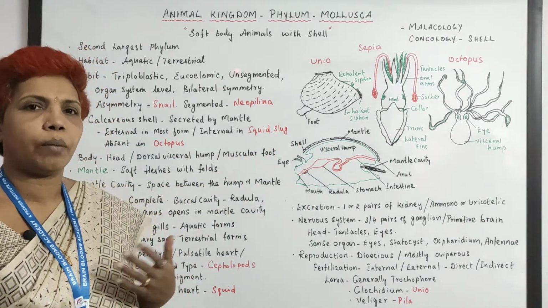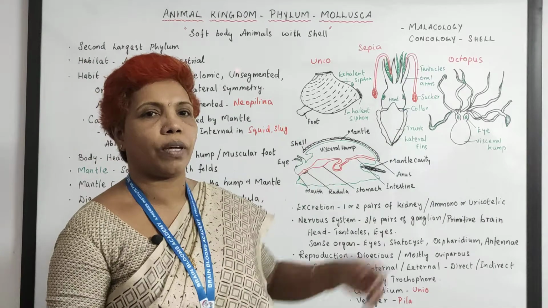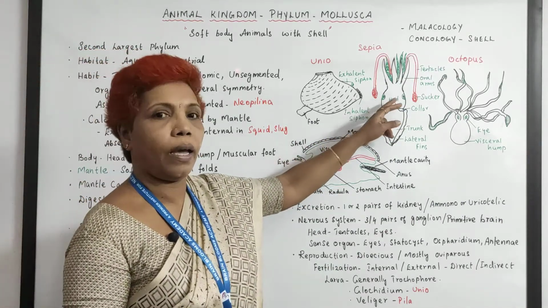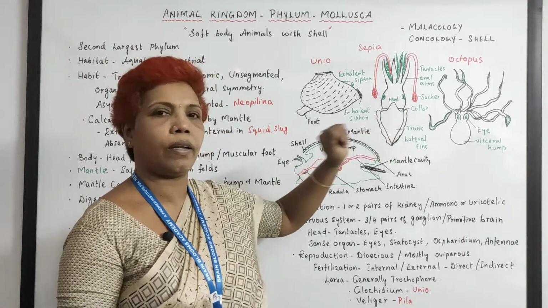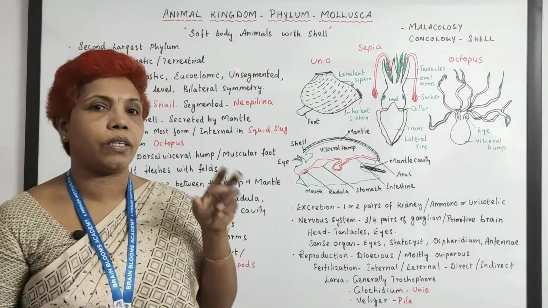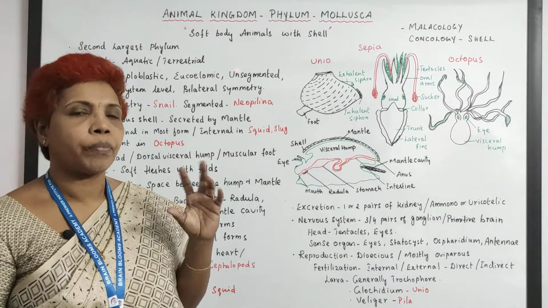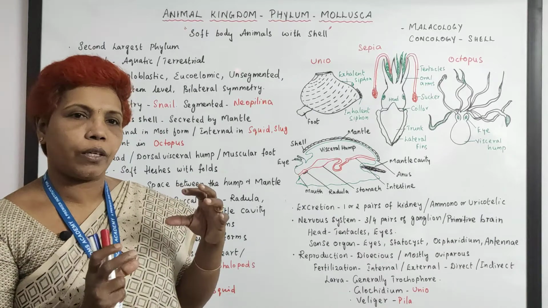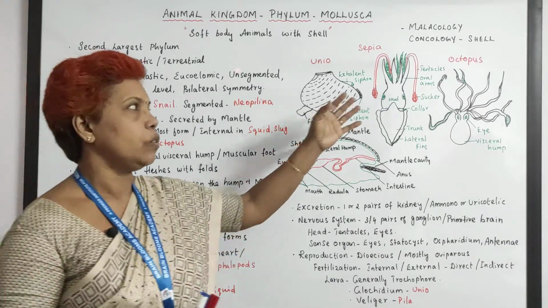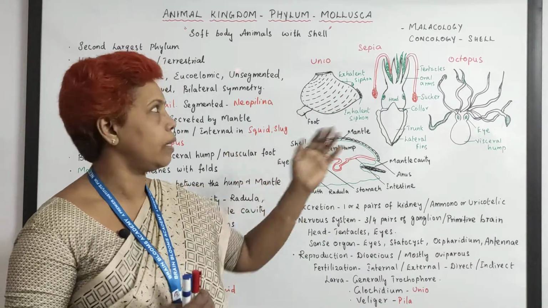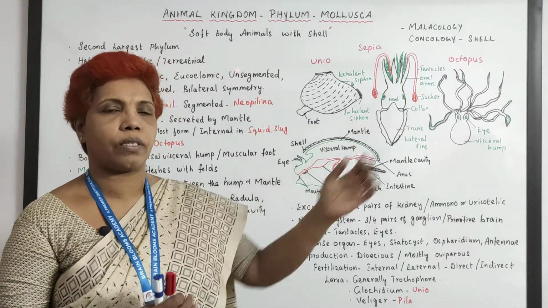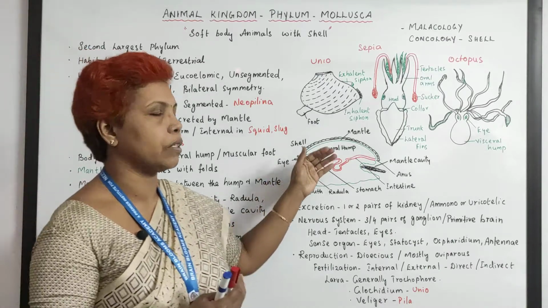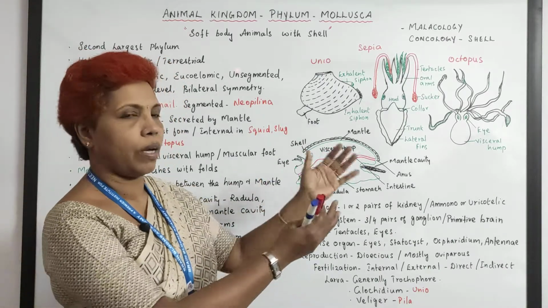And in the still higher category, like the sepia or octopus, you could see head, collar, and trunk. The collar here is considered to be a neck, not an exact neck. Neck is going to come in future. And the trunk is a combination of thorax and abdomen. So here the body goes like that. And this group is advanced cephalopods. And many features vary from the primitive classes to the higher classes.